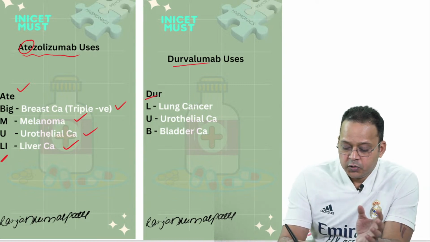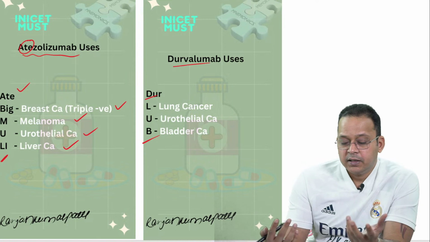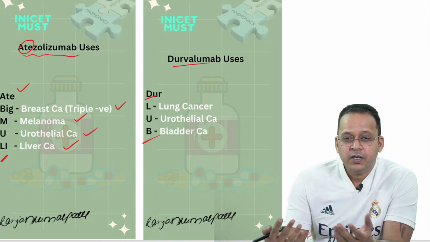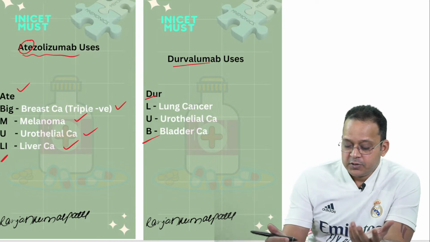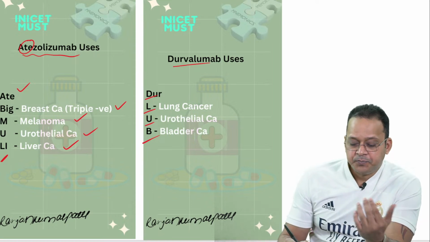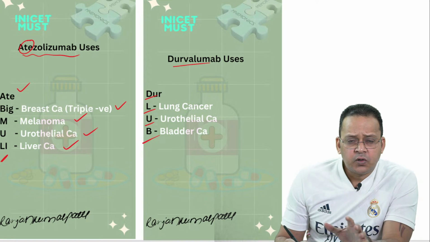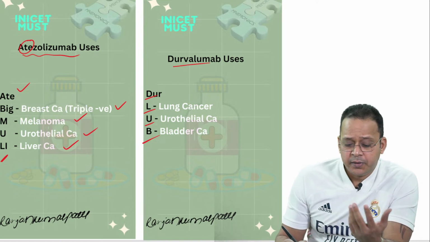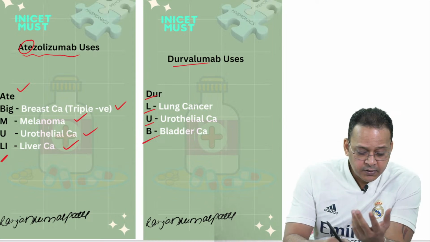Durvalumab: Durlav. There is a word in Hindi called Durlabh, which means rare. L for lung cancer, U for urothelial cancer, B for bladder cancer. These are mnemonics, and they are present on Instagram. I had already posted these because I know they will be asked in upcoming exams.